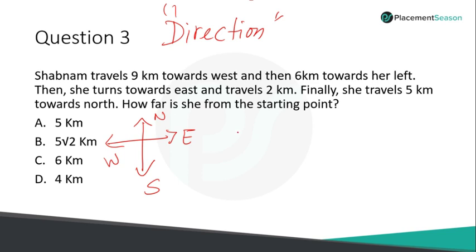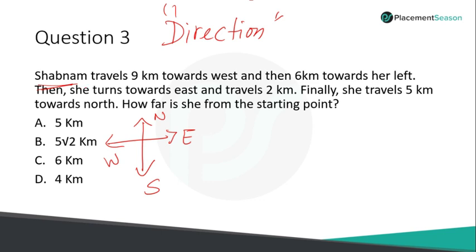Whenever you look at the question in direction, just put your pen on the paper, draw it, because you can't imagine left, right every time. Sometimes you might get it wrong. So put your pen on the paper and draw the diagram. The mistake a lot of students commit here is when they take left, they're taking their own left. It is not their own left, it is the left of the person involved in the question. That's very important, okay? That is where a lot of students commit a mistake. So please be careful at that point.